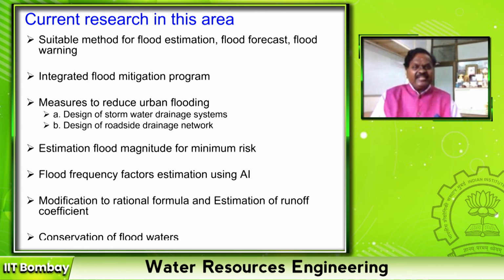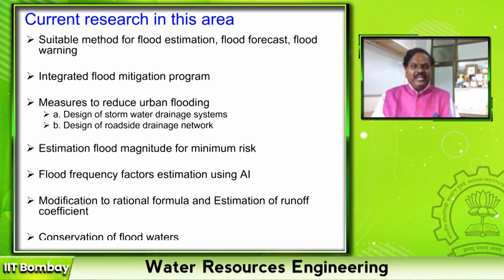The current research in this area is to find suitable methods for flood estimation, flood forecast, and flood warning. Then integrated flood mitigation program. When you go into administrative services as a collector or a commissioner, flood mitigation cannot be carried out in a single go.